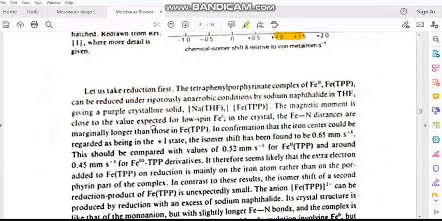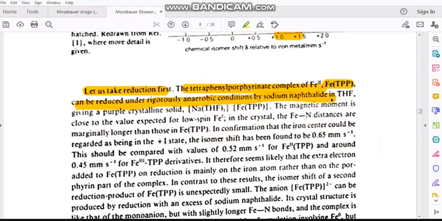Okay, so now we can come to our system. Let us take reduction first. Okay, so you take the tetraphenylporphyrinate complex of iron 2. So there is iron 2, the porphyrin complex, that is FeTPP, which can be reduced under rigorous anaerobic conditions by sodium naphthalenide.